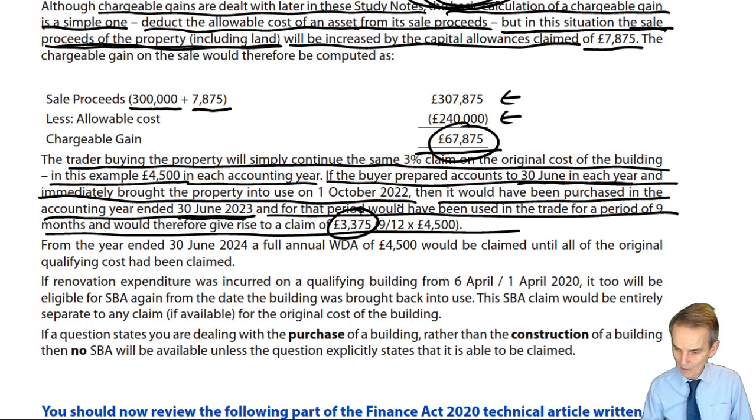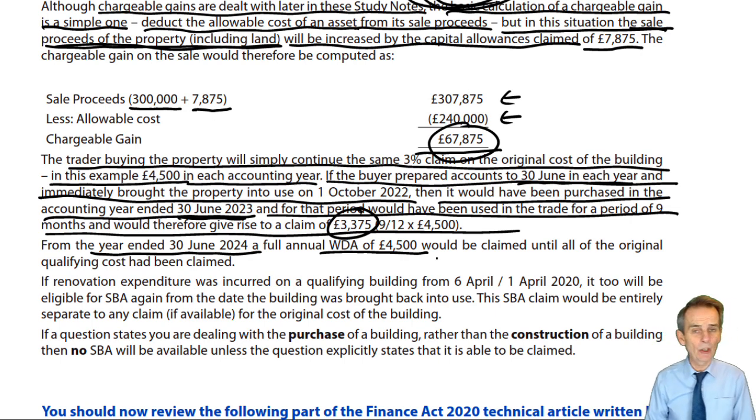£3,375. We're then off and running with that new owner of the property, and for each full year, the first full year of ownership, the year ended 30th of June 24, full annual WDA of £4,500 would be claimed, and that would continue on until all the original qualifying cost had been claimed. Or, of course, until such time as this particular trader then sells that property.